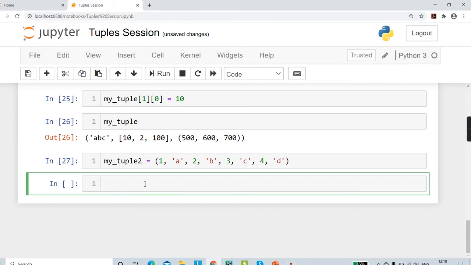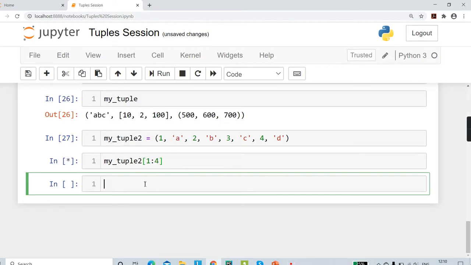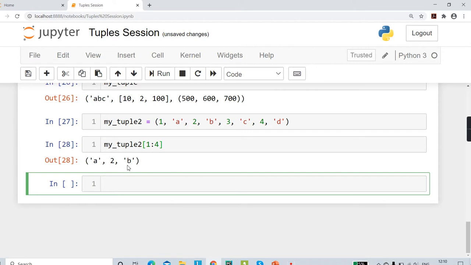Now let's say we just want to capture the elements a, 2 and b out of this entire tuple. Okay, so now we can start using the slicing methods. So we'll go for my tuple 2, and since we need the elements a, 2 and b, what we're asking Python is we want to start from the index 1 all the way till index 3 has to be captured. So we have to write the number 4 here. Okay. So if we run this, we get our output a, 2 and b. This is very similar to what we saw in list. You can apply the exact same logic that we have learned in list to do this kind of slicing for the tuples.